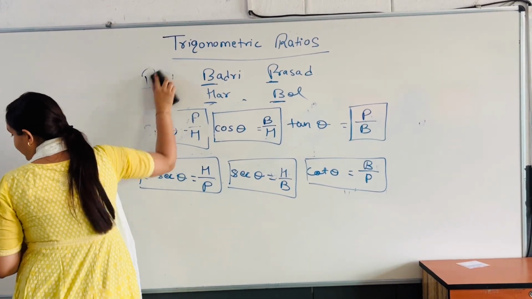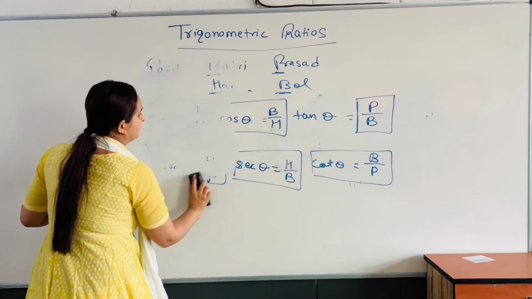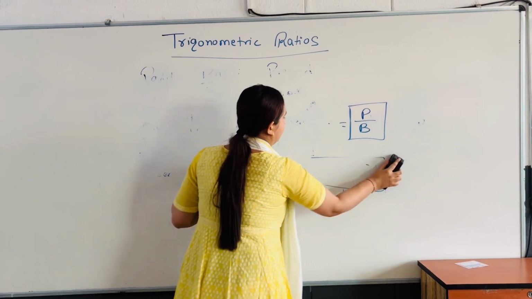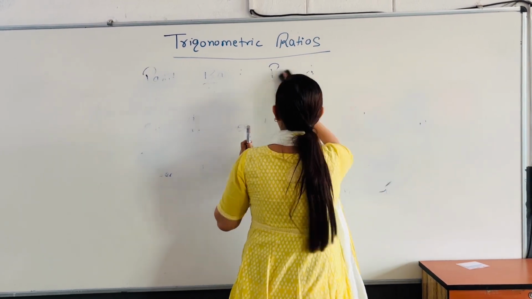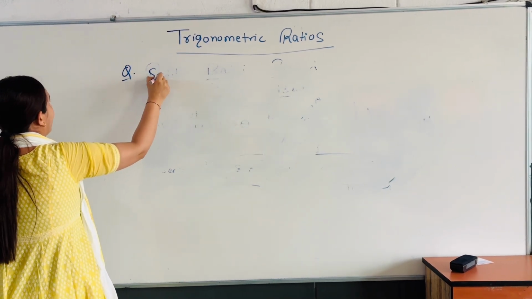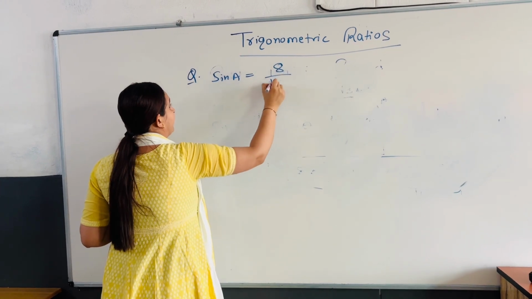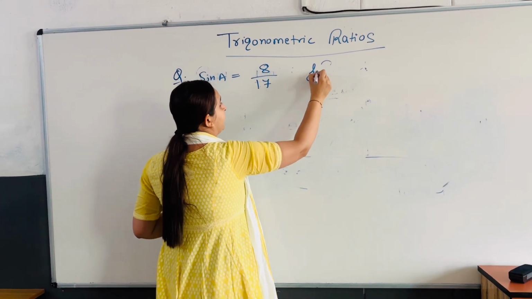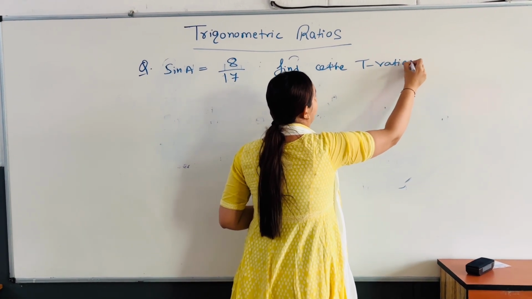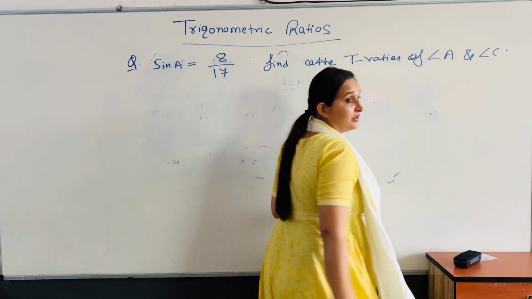The question says that sin A equals 8 upon 17. Find other T ratios of angle A and angle C.